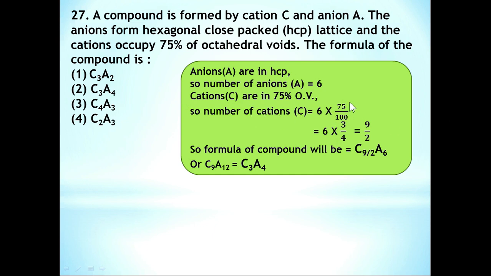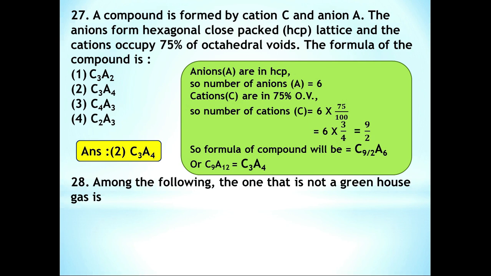So 6 into 75 by 100 is nothing but 6 into 3 by 4, which is equal to 9 by 2. So the formula of the compound will be C9/2 A6. You can remove this 2 by multiplying by 2. So it is nothing but C9A12, which is equal to C3A4. So among these options, option number 2, C3A4, is the correct answer.